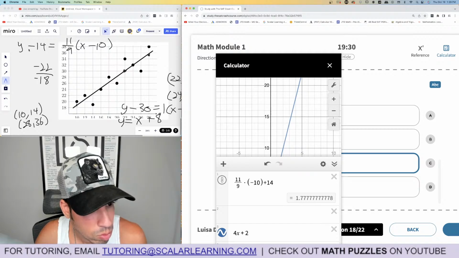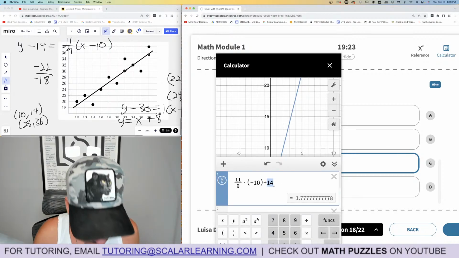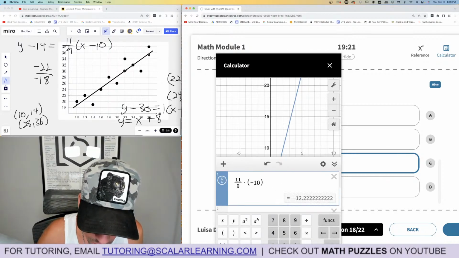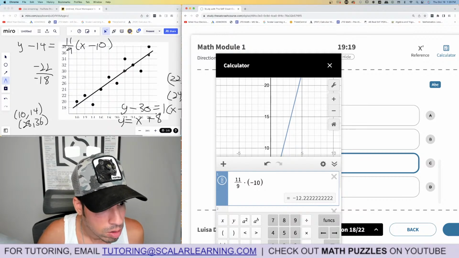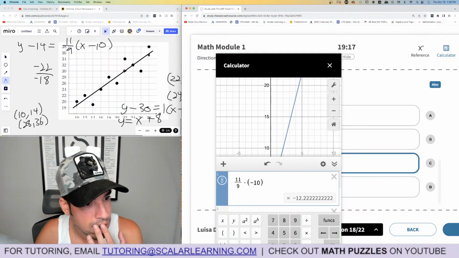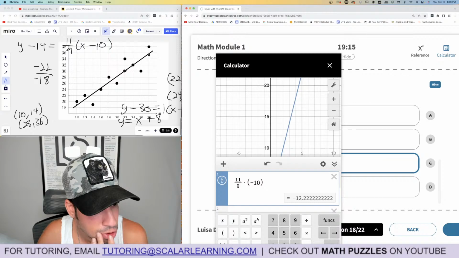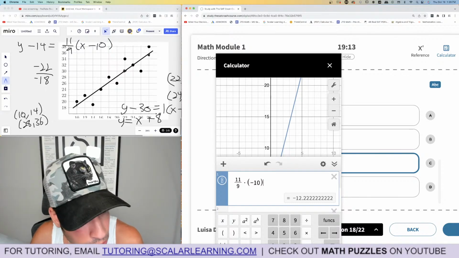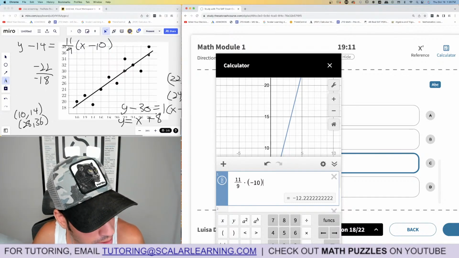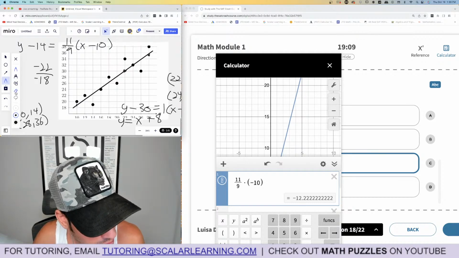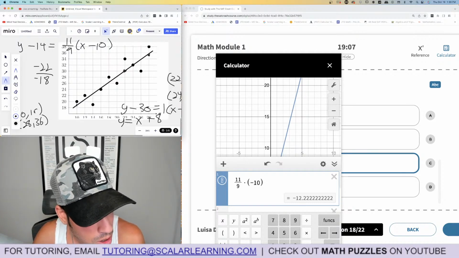And then we do y minus 14. Something's weird here. No, it's right. Hold on, I did 10. So this is tripping me up. Oh, what am I doing? I'm so bad. That's 10, 19. Jeez. Okay, well, there you go. Caught my mistake. So it's 10, 19, excuse me.